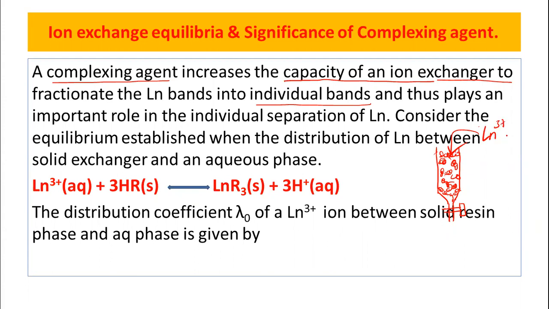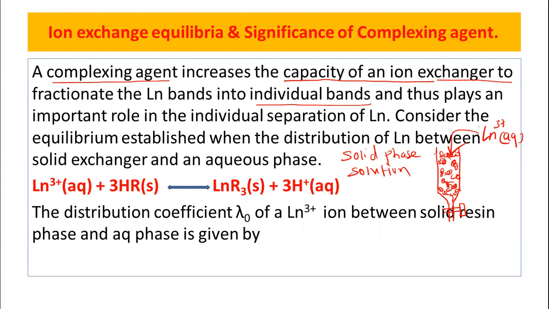So lanthanum ions are distributed into the two phases. We are adding the aqueous solution of the lanthanum ion in the resin column. So lanthanum ions are distributed in the two phases, that is the solid phase, meaning in the resin, and they are also present in the solution, because we are adding the solution of the lanthanum ions.